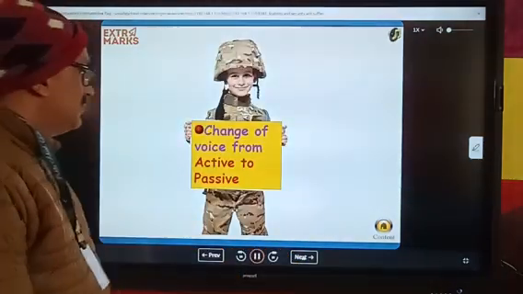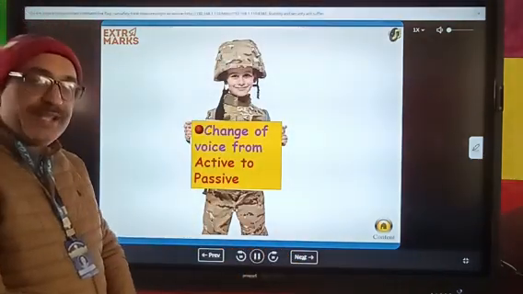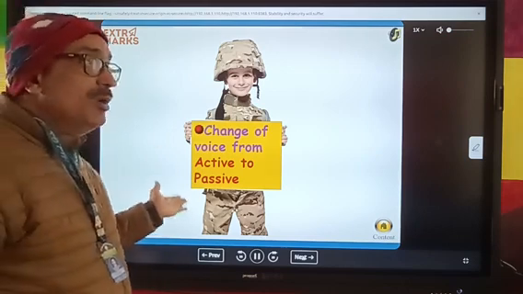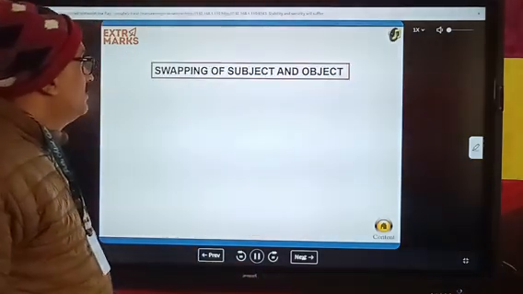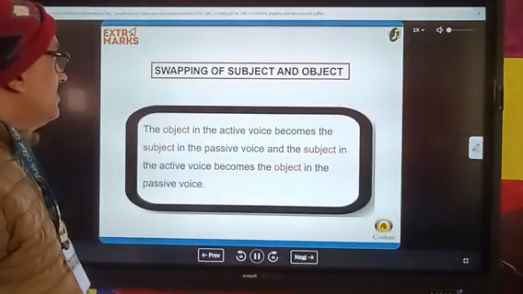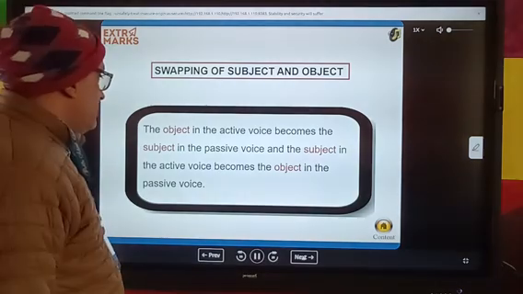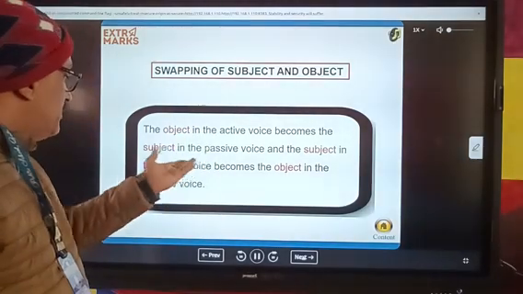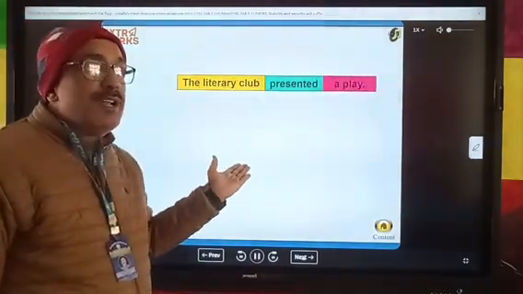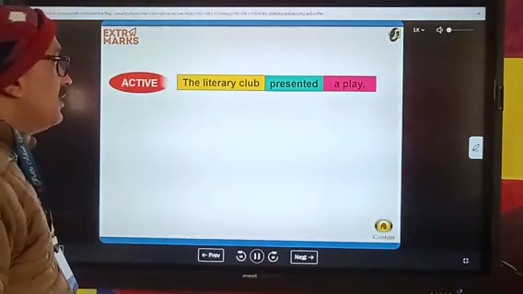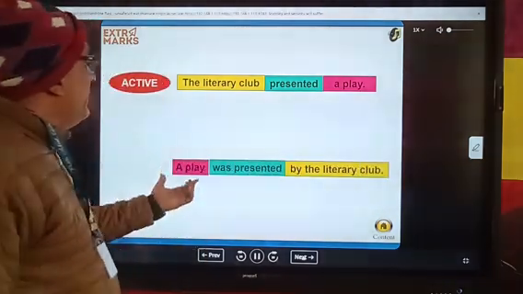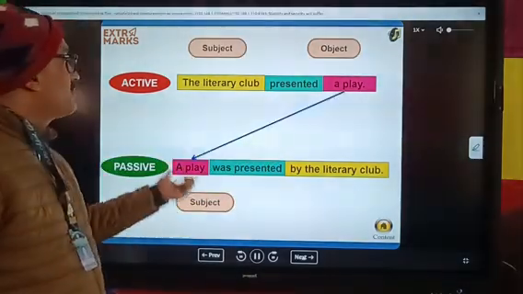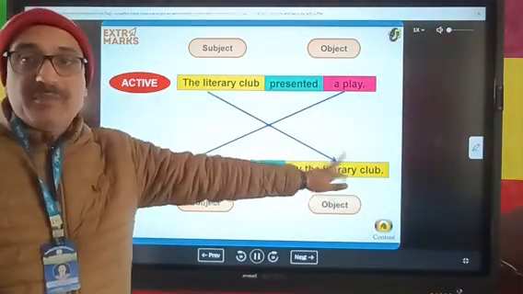And next is change of voice from active to passive. Here you will see how we change from active to passive. Swapping of subject and object. The object in the active voice becomes the subject in the passive voice, and the subject in the active voice becomes the object in the passive voice. The literary club presented a play. A play was presented by the literary club. Here a play becomes the subject, and the subject becomes the object.